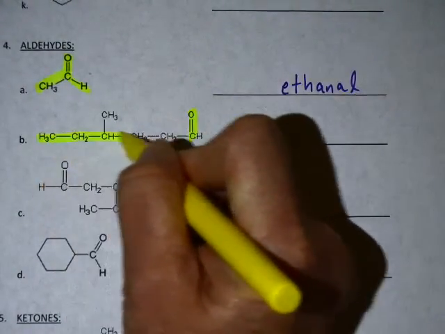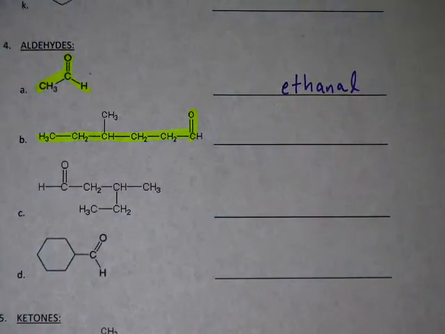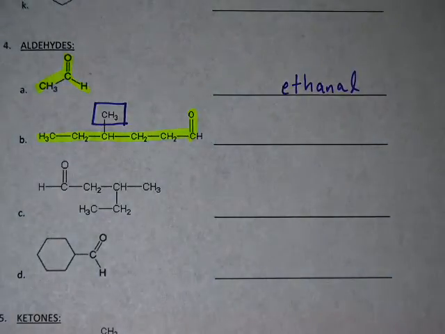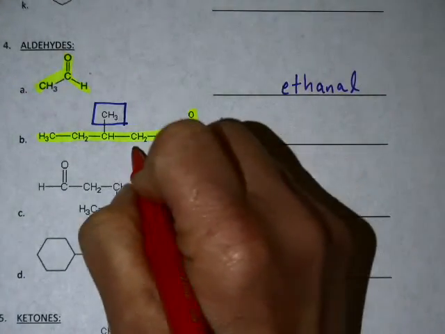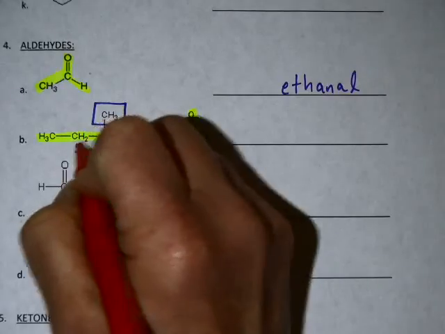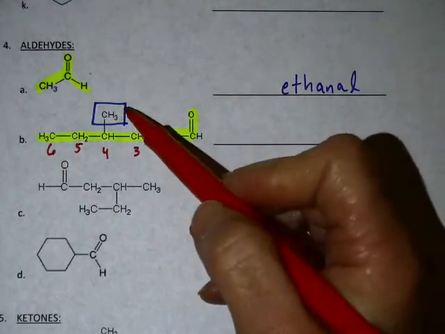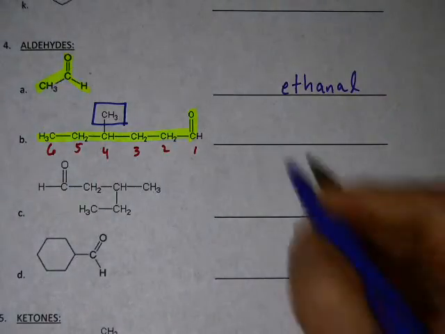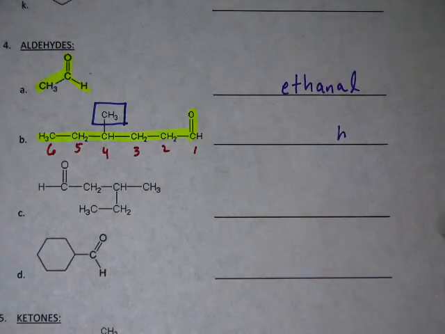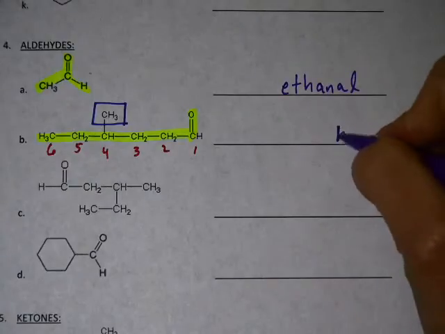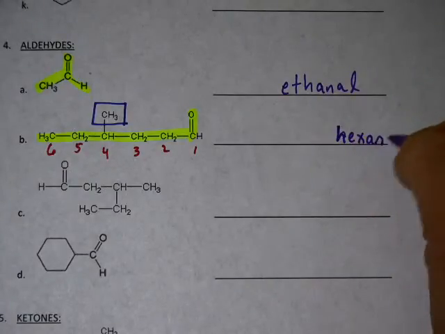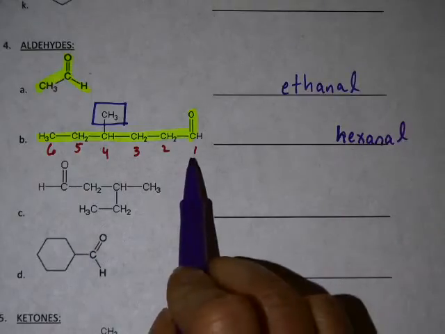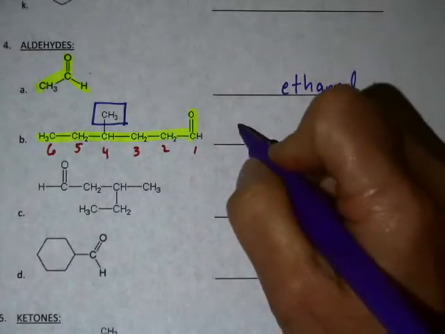Longest continuous chain that includes the aldehyde group is there. We have a methyl group sticking off here. We'll number from the end of the aldehyde, like this. That tells me that the methyl is on carbon 4. The hex tells me it's hexanal: -al for aldehyde, hex because of 6 carbons. We have a methyl on carbon 4.